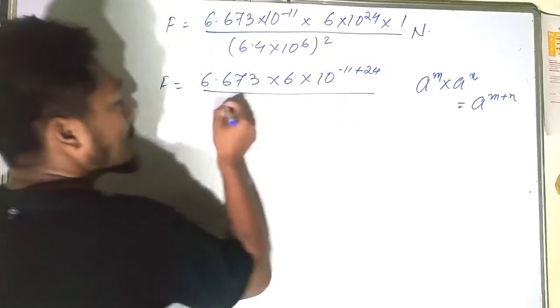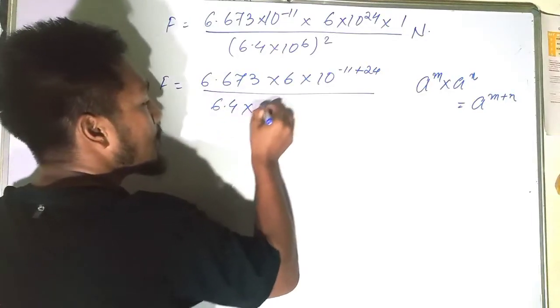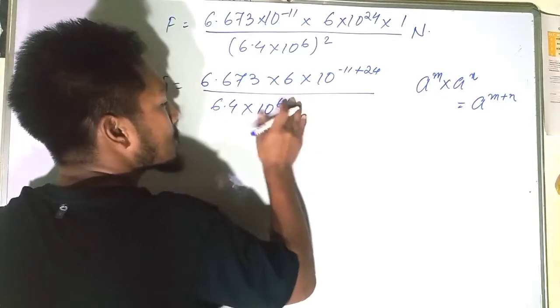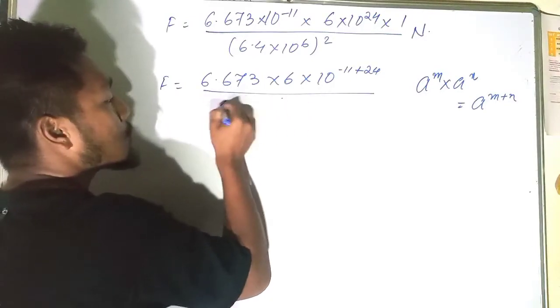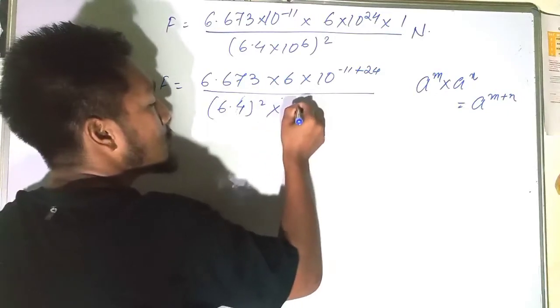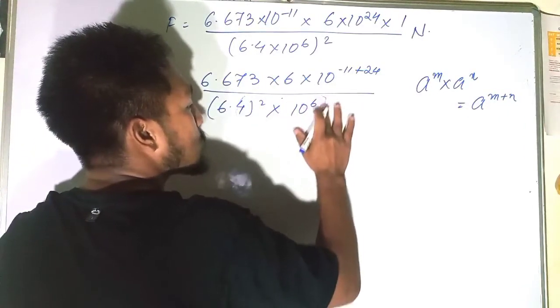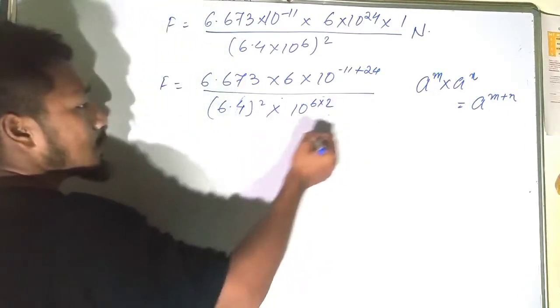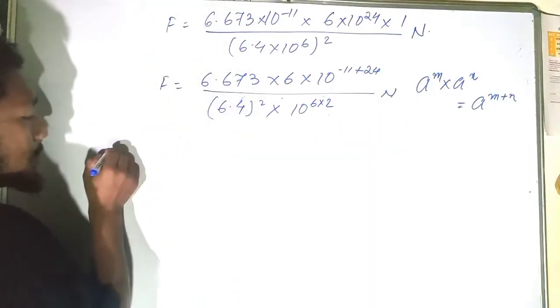Divided by 6.4 into 10 to the power 6. Multiply this two times, that means 6.4 squared into 10 to the power 6 into 2. The unit is Newton. So what do you get here?